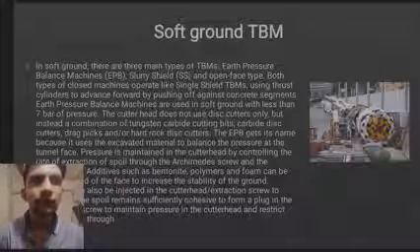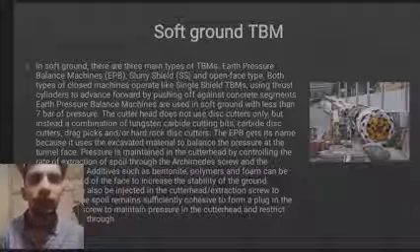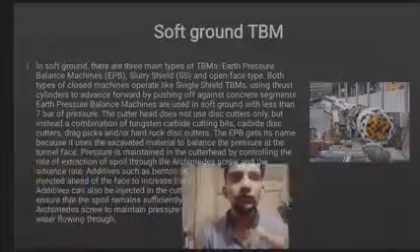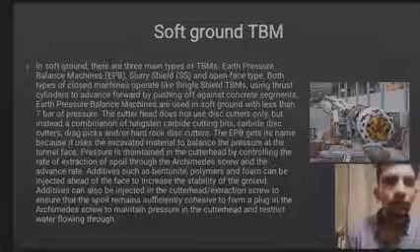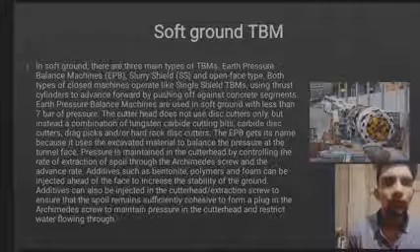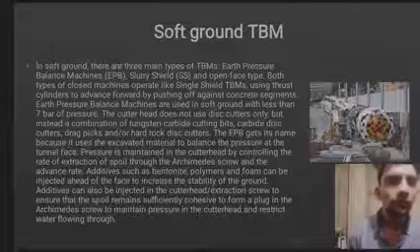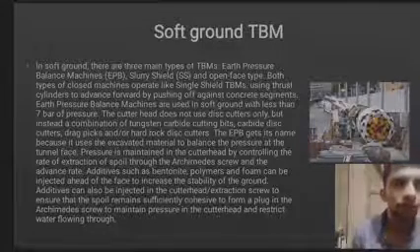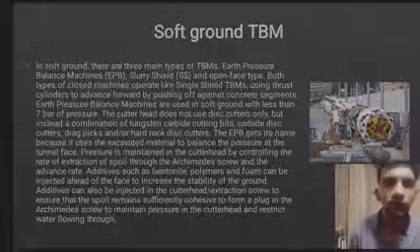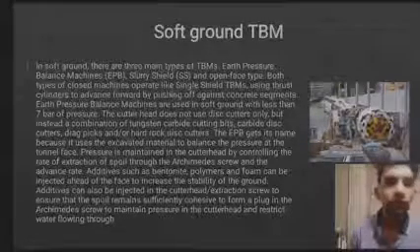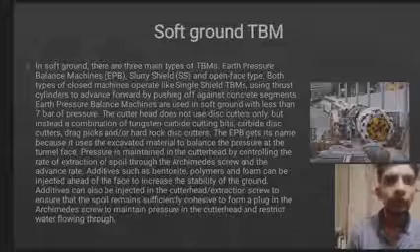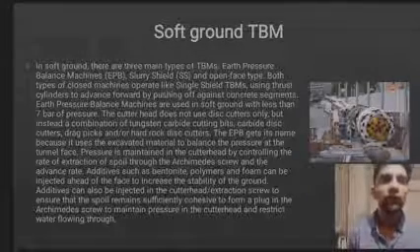Polymers and foam can be injected ahead of the face to increase the stability of the ground. Additives can also be injected into the cutter head and extraction screw to ensure that spoil remains sufficiently cohesive to form a plug in the Archimedes screw, to maintain pressure in the cutter head and restrict water flow through.